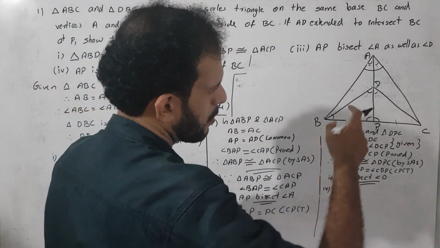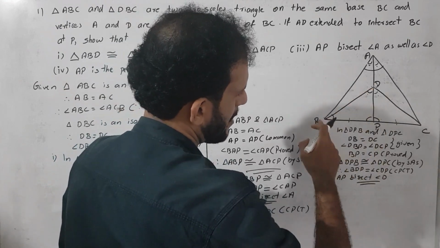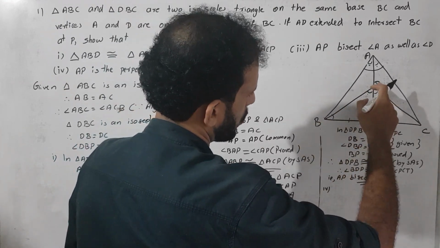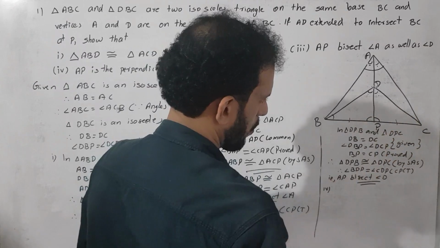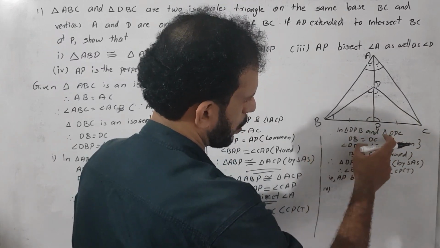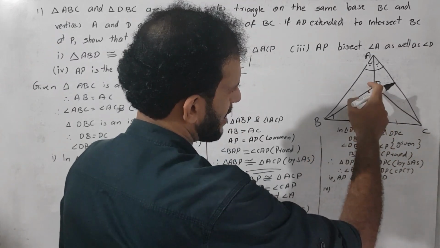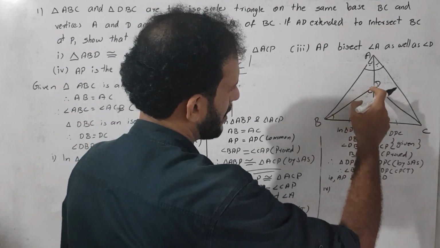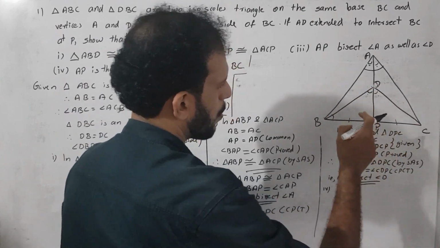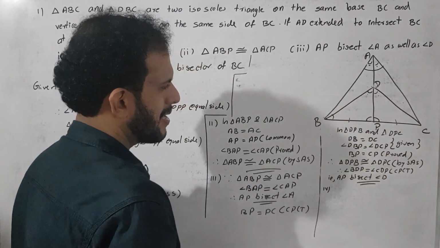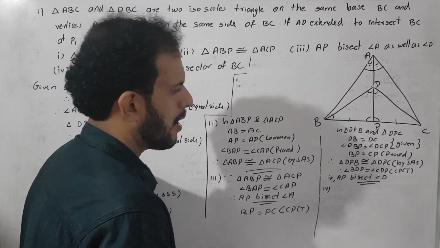Then we already got it. Triangle DBP is congruent to triangle DPC. Okay, these two triangles are congruent. So the angles DPB and DPC are the corresponding angles of these triangles. Then they are equal. Correct.